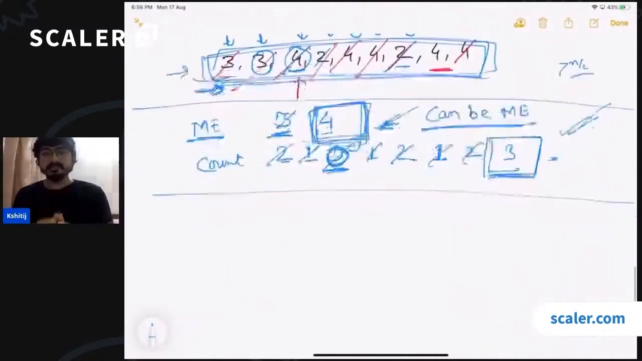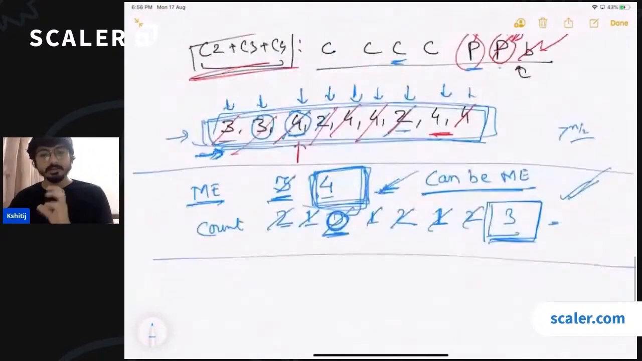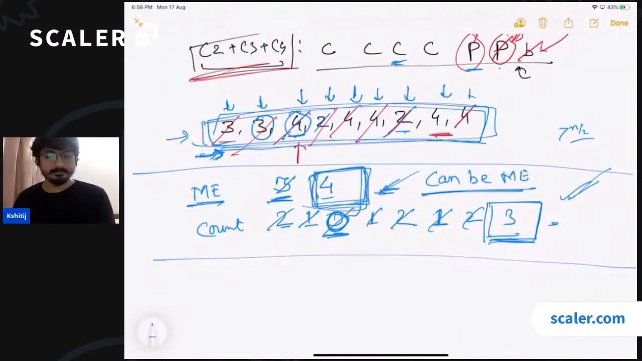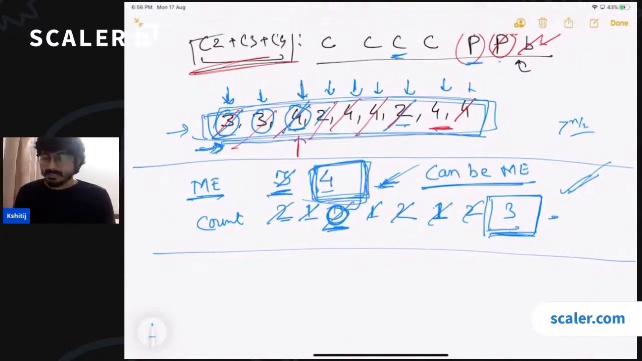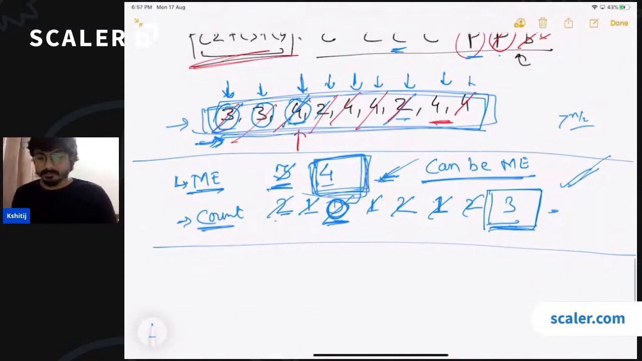So is everyone clear with the idea of this algo? The idea is that whenever you get two distinct elements, you remove them. If you are getting two distinct elements, you remove the occurrences of those two distinct elements. So if I'm getting 3, and then let's say I'm getting 4, I will try to remove both of them. So what we are doing here is we are maintaining a current majority element and we are maintaining a count. So if you get 3, you increase the count.